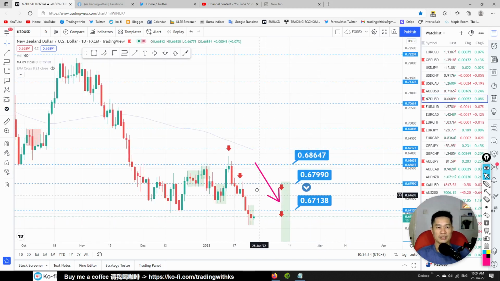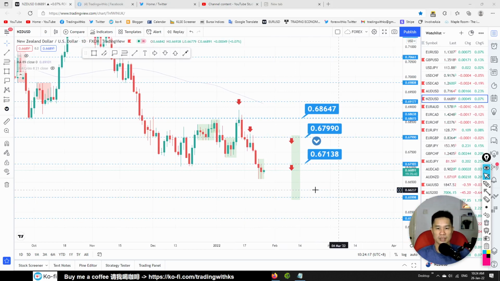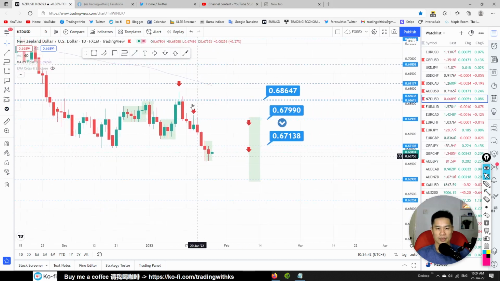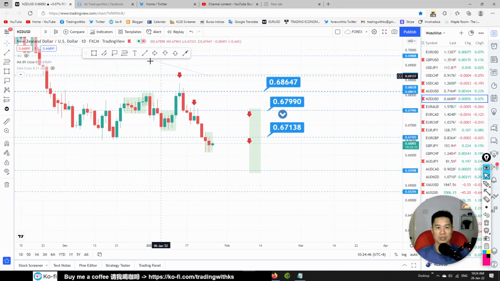Similar, you see, this one, New Zealand dollar USD, is also consolidating, so it can break either way. If it breaks up, we will look for a sell opportunity at 0.67990. If it breaks down, there is a sell opportunity after it breaks the bottom of this consolidation. Let me mark a level. Whether you want to buy the initial breakout or not is up to you, because during FOMC,